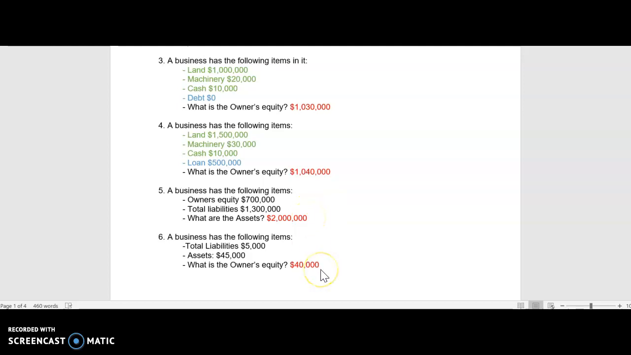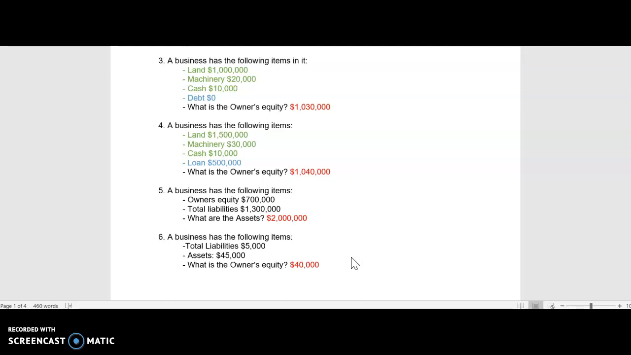Now for this equation, we're finding owner's equity again. So number 6 states they have total liabilities of $5,000 and assets of $45,000. Don't do it backwards and do 5,000 subtract 45,000. You're going to end up with a negative number. So do 45,000 subtract 5,000. That gives them owner's equity of 40,000.